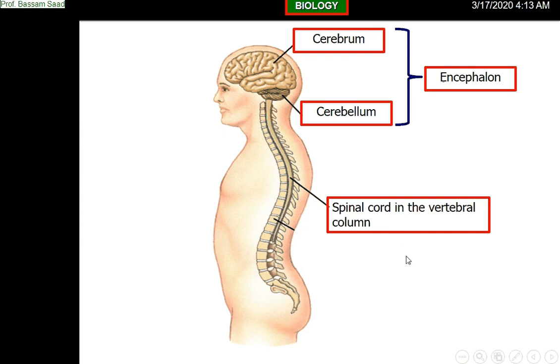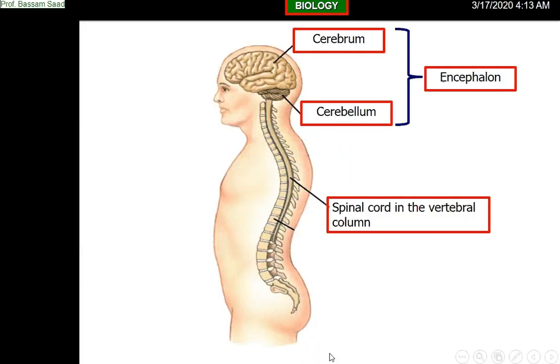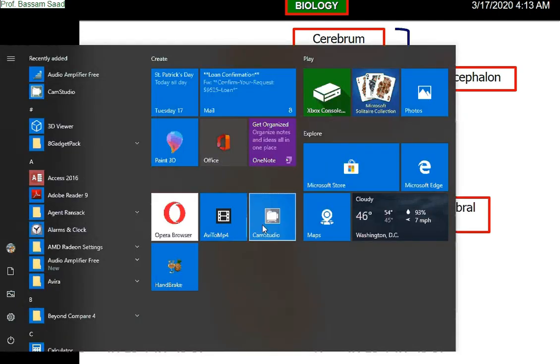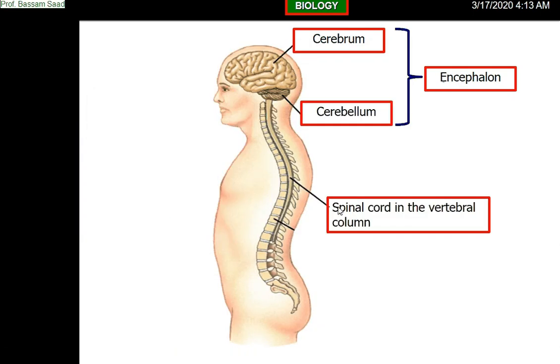Okay. Now what? In order to continue our study, it is important to learn about the cells that constitute the nervous system. As I said, this nervous system, as all systems in the body, is made up of cells. We saw, for example, that the immune system is made up of cells. What are the cells of the immune system? Who can tell me something about the cells? Very good. Mast cells, B lymphocytes, monocytes, etc.